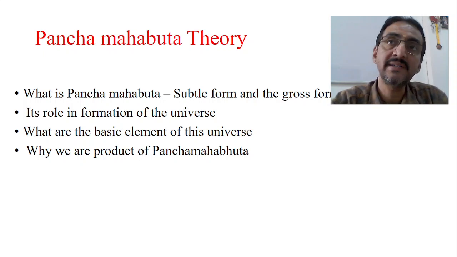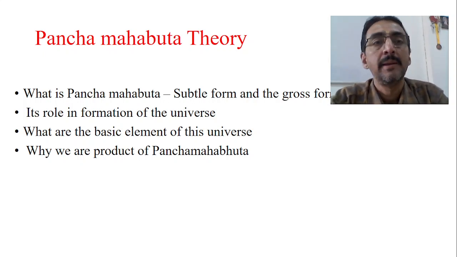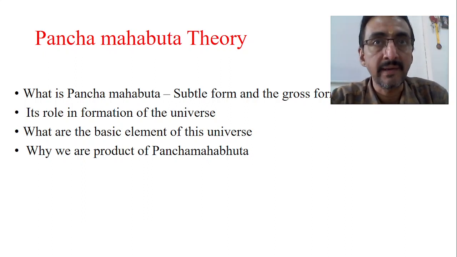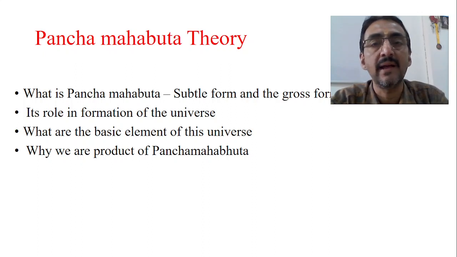Now try to understand this Pancha Mahabhuta theory. We know that Pancha Mahabhutas are five in number: Prithvi, Aap, Agni or Teja, Vayu and Akasha, and they are present in the subtle form as well as in the gross form.